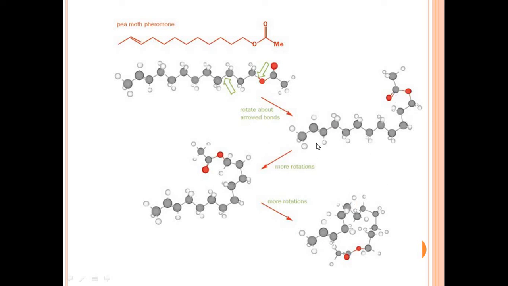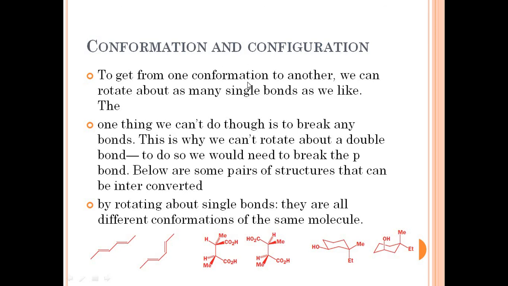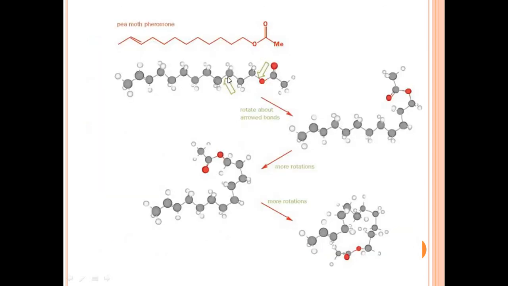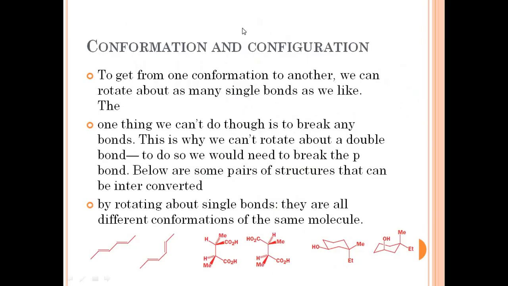Now if it attains a shape like this, this shape is again going to give more rotation about these two bonds in which we have shown the arrows, and they are going to attain different shapes and different conformations. So when a molecule rotates its carbon-carbon single bond, or any molecule rotates its single bond and attains different shapes, these are known as conformations. So if any molecule will rotate its